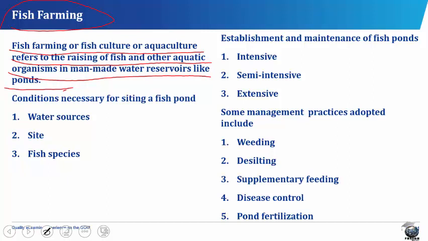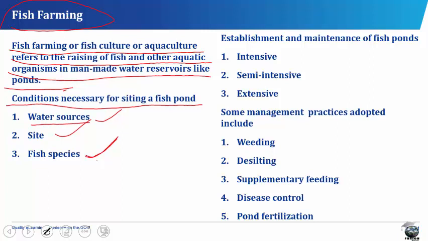Fish farming provides a large harvest of fishes as baits in industrial and large-scale fishing. And also, residues from factories, sewages, and sludge can be diverted to fish farms. These are converted by fishes into useful fish protein and other products. In siting a fish pond, conditions necessary include: you should consider the water sources, the site, and the fish species.